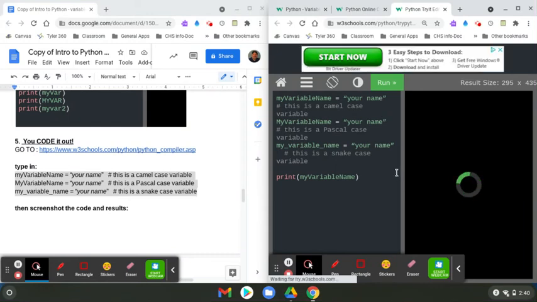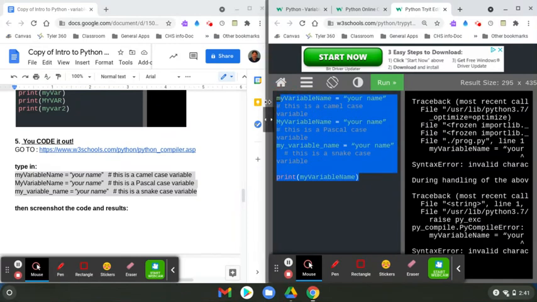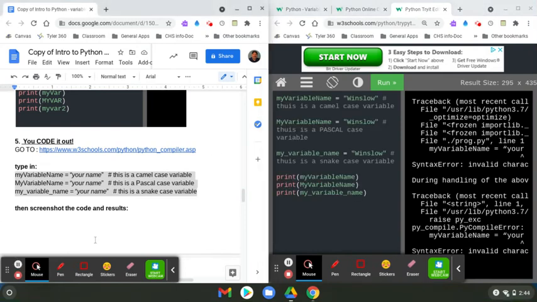Let me see. If it didn't come up right away, then something must have gone wrong. Yep. So the best thing to do is just probably type everything out and then punch run and, you know, screenshot it. So I'm gonna go ahead and pause it just for a second. Let me type this stuff in so you won't be sitting there watching me do it. Okay, I went ahead and typed everything in.